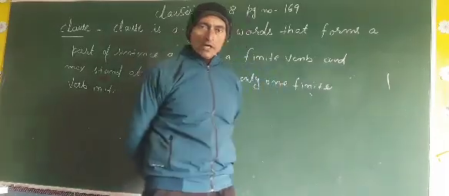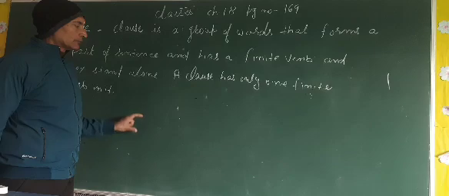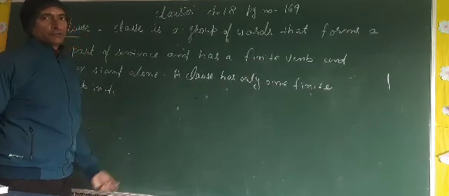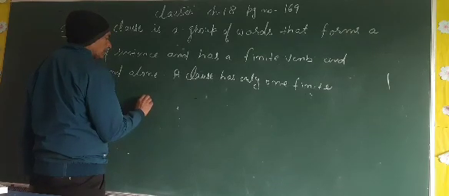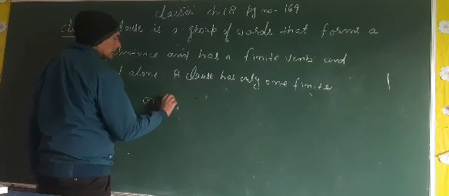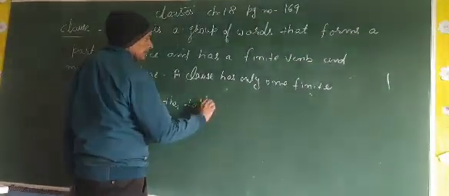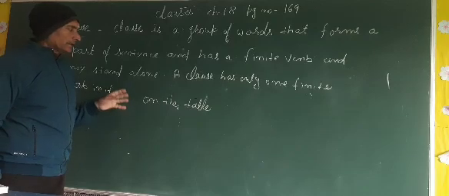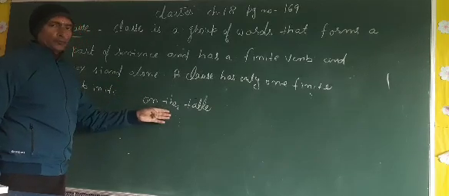Now I will write some examples of phrase and clause. You have to identify which is clause and which is phrase. First example: on the table. My dear student, you have to identify whether there is any subject or predicate in this group of words.